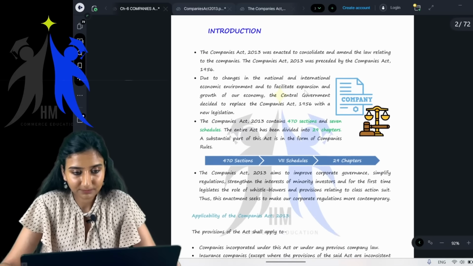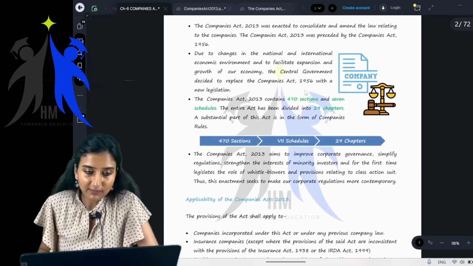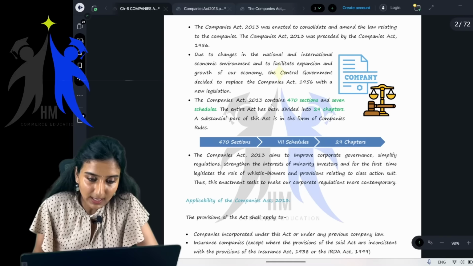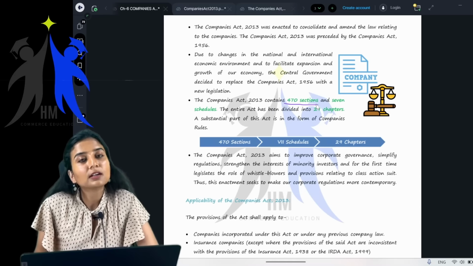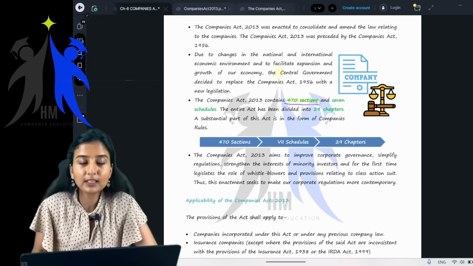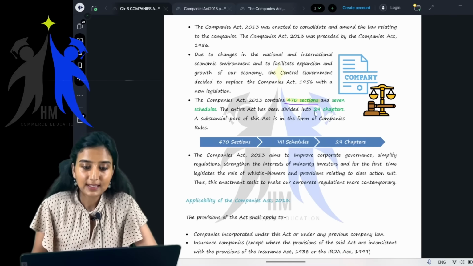Anyway, let's start. Come to page number 445. I just want to read whatever is there here. The Companies Act 2013 contains how many sections? It contains 470 sections. Yes, that is what I showed you. It contains 7 schedules. Didn't I show you all? It contains schedules relating to the balance sheet, your P&L, your MOA, your AOA, all of these. The entire Act has been divided into a number of chapters. For the Companies Act, it is 29 chapters.